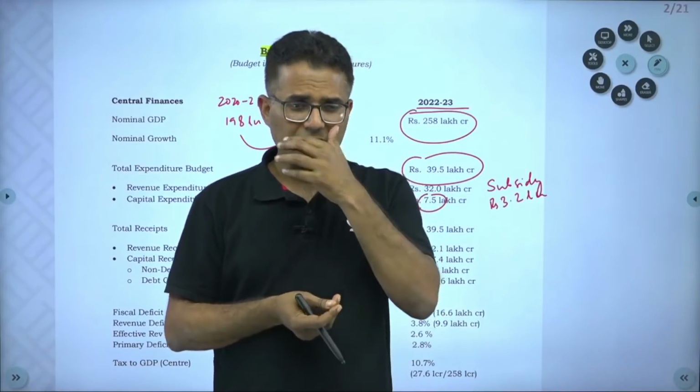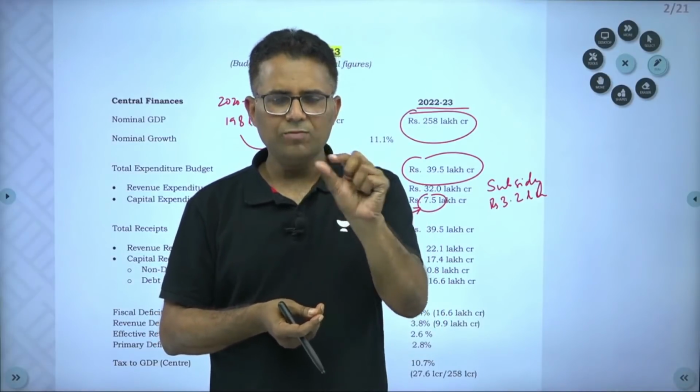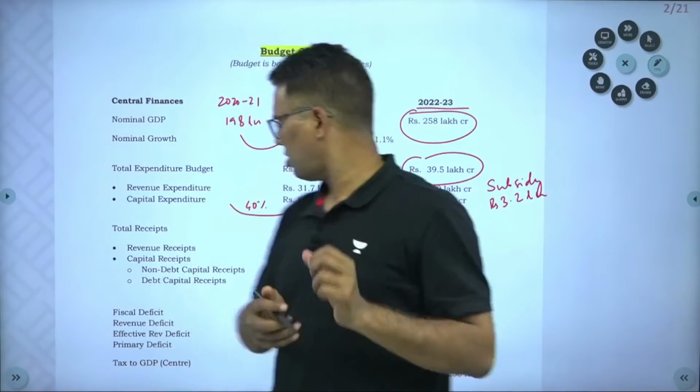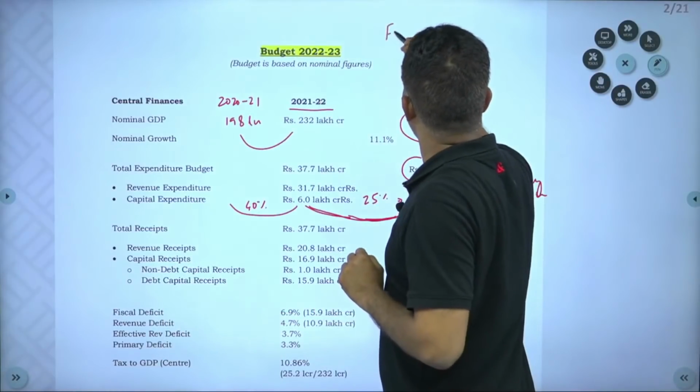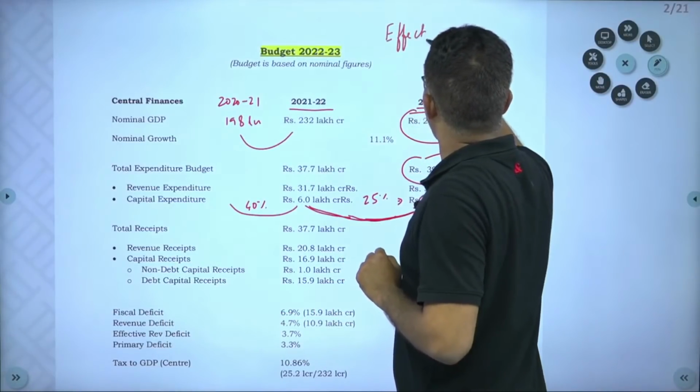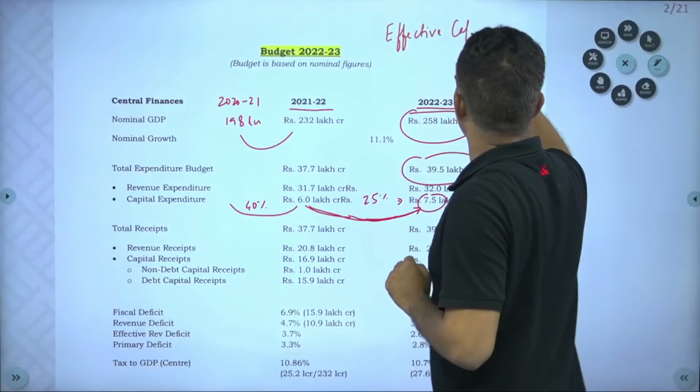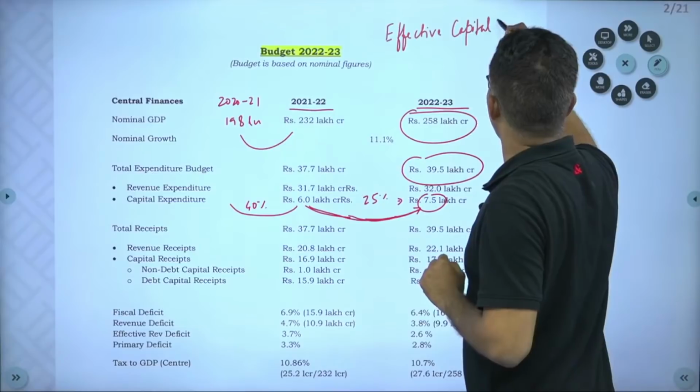Now in this year's budget document, a new term has been mentioned called effective capital expenditure. Effective capital expenditure.